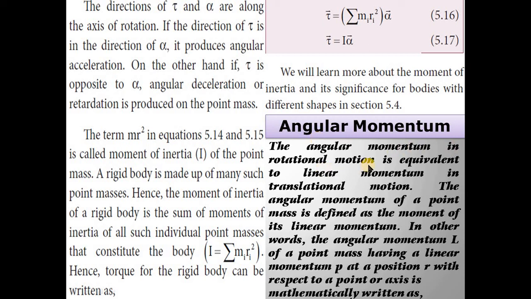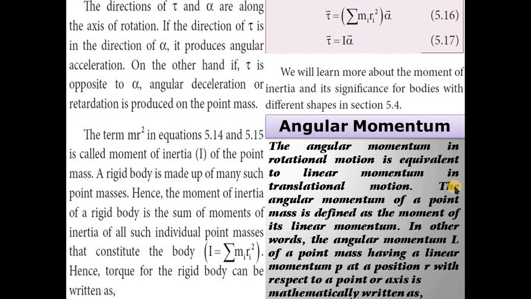The angular momentum in rotational motion. What is meant by momentum? Product of the mass and the velocity. Here angular momentum means this product of mass and velocity which makes an angle, that is why angular momentum. The angular momentum in rotational motion is equivalent to linear momentum in translational motion.